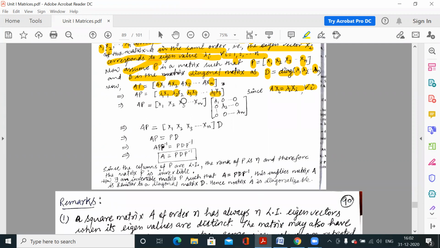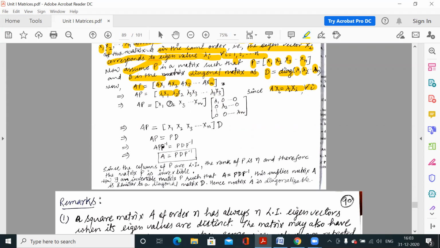So this is your one matrix. Now we have converted this matrix into multiplication of two matrices: x1, x2, x3, xn, and the other matrix is one diagonal matrix, lambda 1, 0, 0, 0, lambda 2, 0, 0, 0, 0, 0, up to lambda n. So if you multiply these matrices, what will we get? This is x1, x2, x3, one row vector, and this is an n by n order matrix. So if you multiply, what will you get?